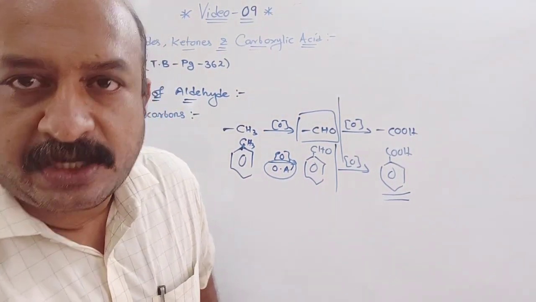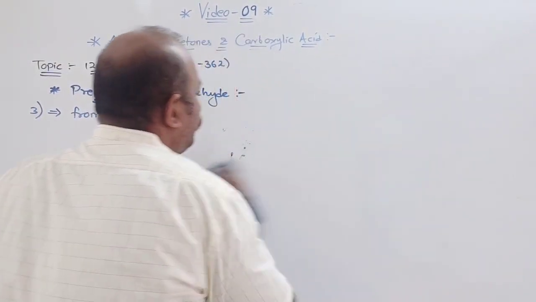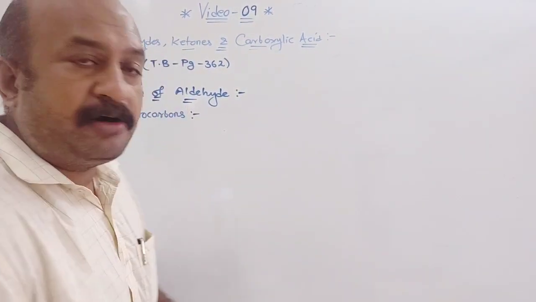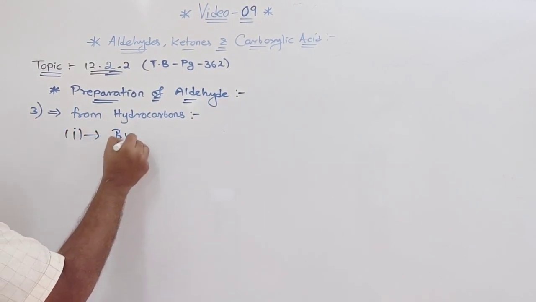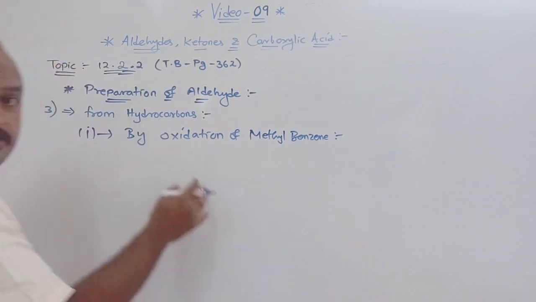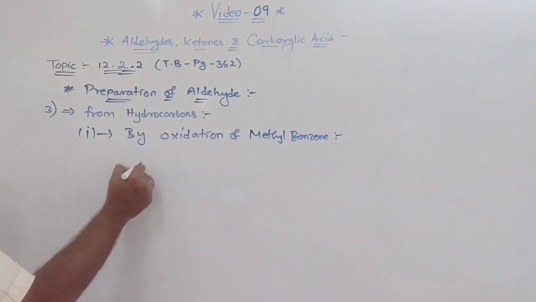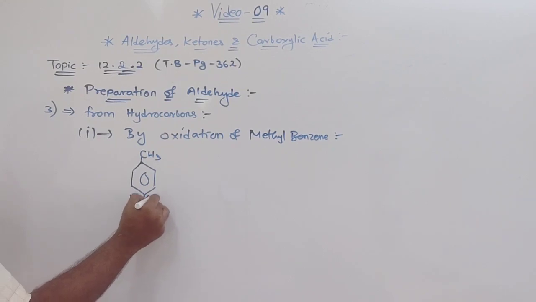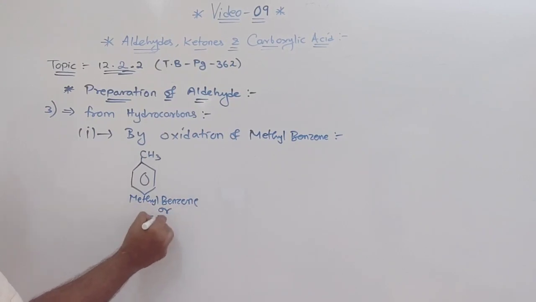So let us see this. In your textbook it is written: by oxidation of methyl benzene, or toluene.